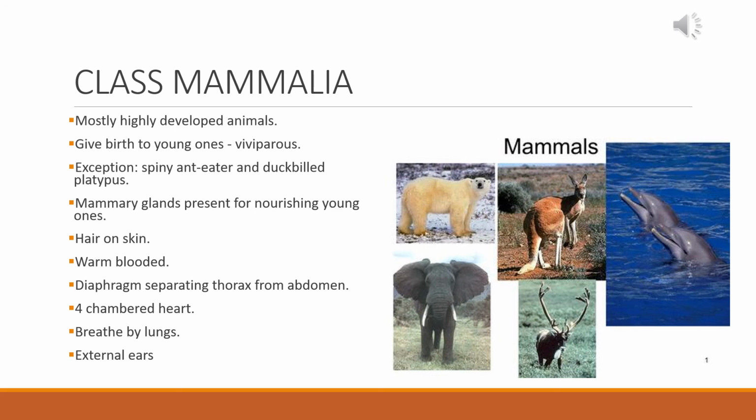Mammary glands are present, which are used to nourish the young ones. There is always hair present on the skin. They are warm-blooded. There is a muscular separation in the internal part between the thorax and the abdomen, which is called the diaphragm. They have a 4-chambered heart with 2 auricles and 2 ventricles. They breathe by lungs, and they have an external ear or pinna, which is also a salient feature of this class. The class Mammalia includes bears, deer, hyenas, human beings, elephants, etc.